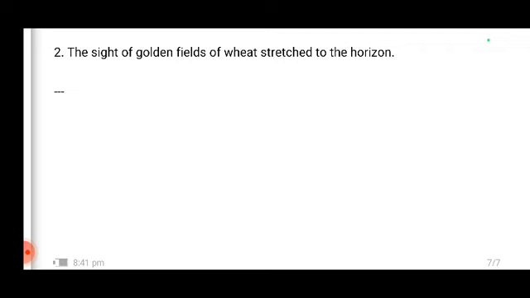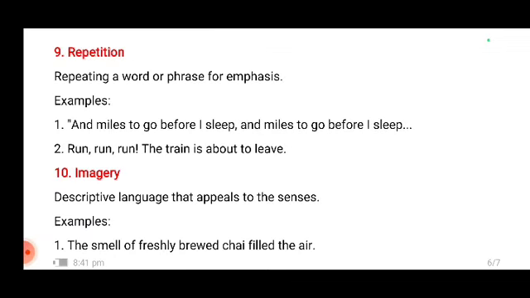Okay, so whenever I'm telling you about this, you automatically start thinking about a field, etc., right? If I give you a phrase about mountains, you'll start thinking about the mountains, the hills, the valleys, etc. So again, creating a beautiful and extravagant image in the minds of the readers.